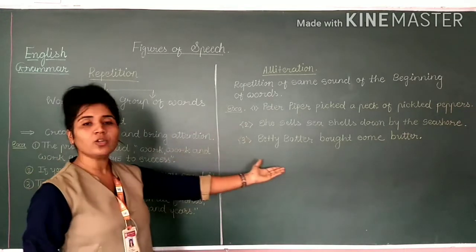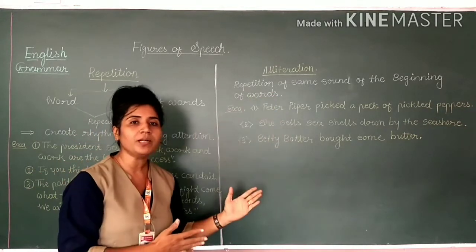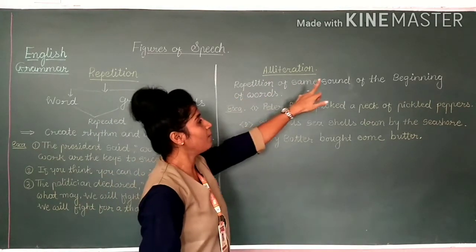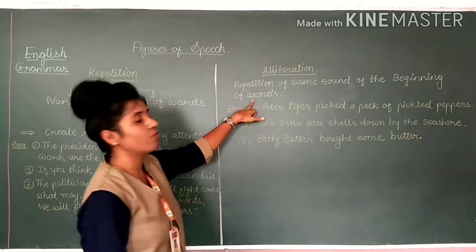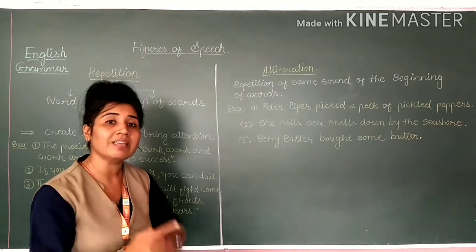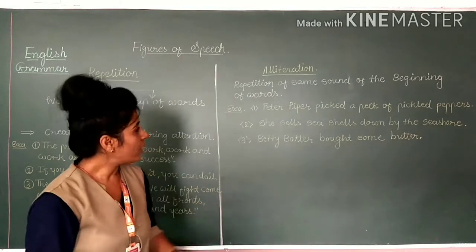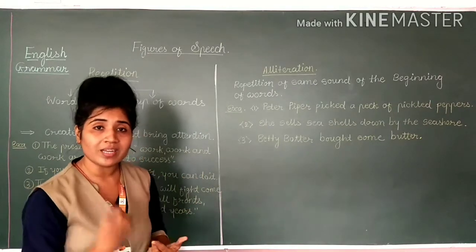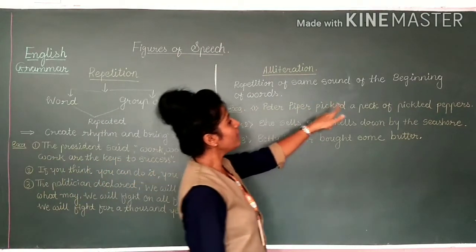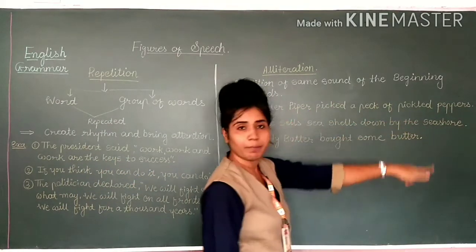Whereas second, here you can see alliteration. It is also repetition. But what repetition? Here you can see the repetition of the same sound at the beginning of words. Means only the first alphabet of the word you can see again and again. Okay, through the example you can get it very easily. Let us see the first example. Peter Piper picked a peck of pickled peppers.